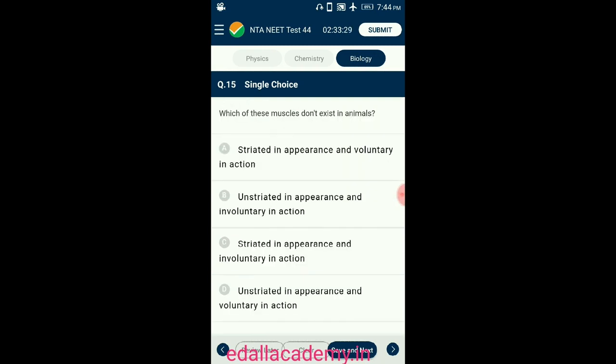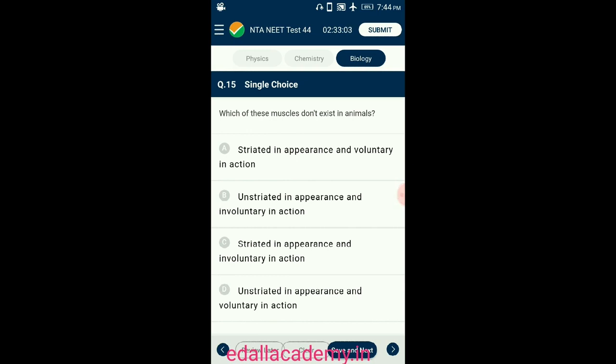Question number 15. Which of these muscles don't exist in animals? Skeletal muscles are striated muscles with voluntary control. Visceral muscles are non-striated muscles with involuntary control. Cardiac muscles are also striated but have branching. They also have involuntary control.